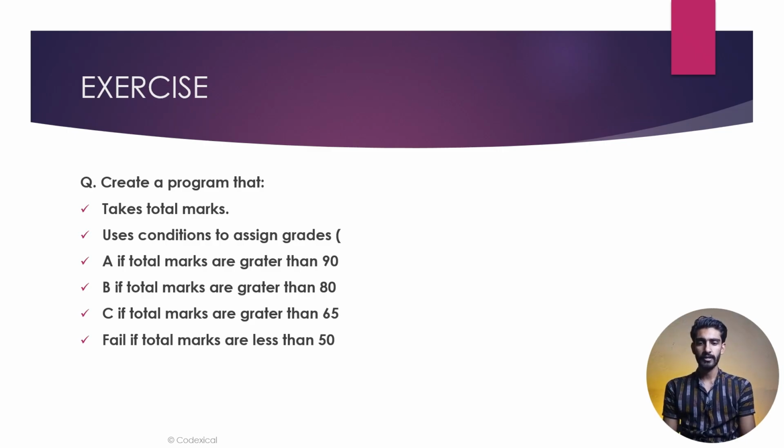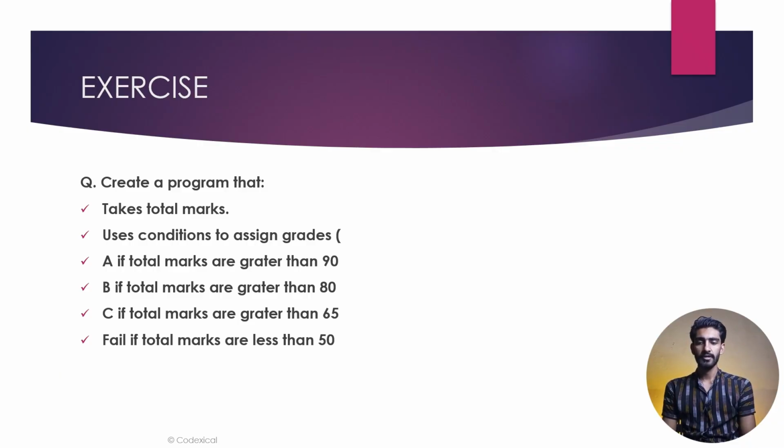So I have a quick exercise for you. It's a simple program. You use the control flows to create that program. Create a program that takes the total marks and use conditions to assign grades. If the total marks are greater than 90, then you print A grade on screen.